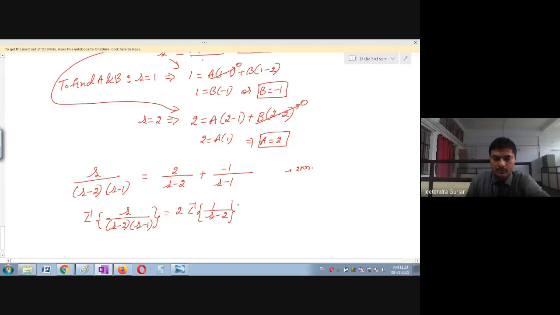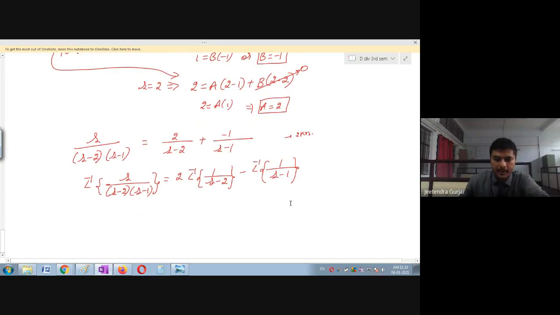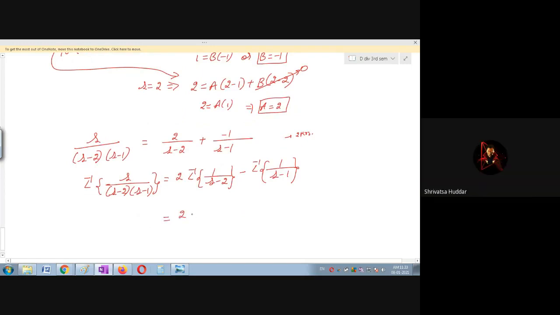See, Laplace transform is only one step. Only simplification is the minus, which I have taken outside. This modification is very important. Then 1 divided by s minus 1. So can you tell me what is the value? Please go through the formula list. 2e raised to 2t minus e raised to t.